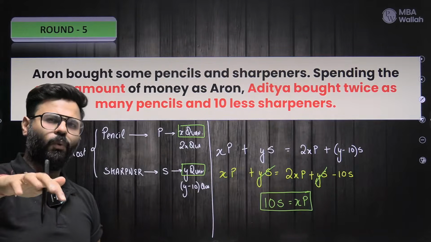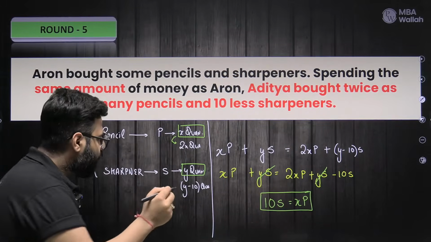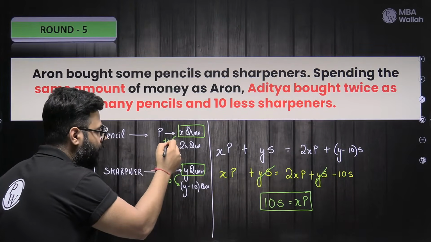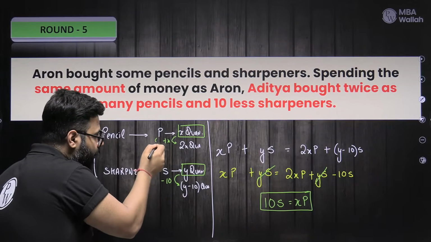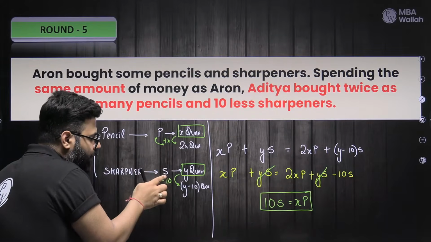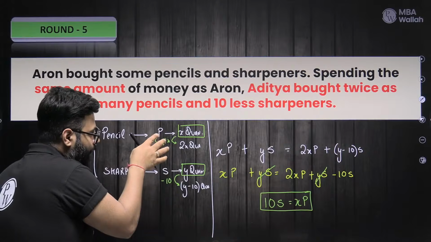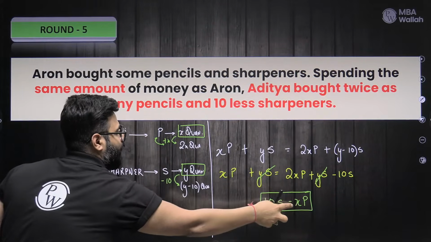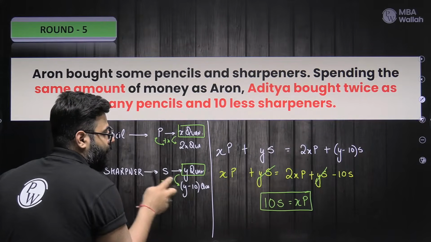We thought, why not buy double the pencils? And for that, we have to give up 10 sharpeners. Do you see? So the idea is if you increase the pencils amount by XP, you will have to give up on 10 sharpeners, that is 10s. So can I say the money that is required to buy X more pencils, which is XP, is equivalent to the money that you would have to give up by 10 sharpeners. So 10s. XP is 10s.